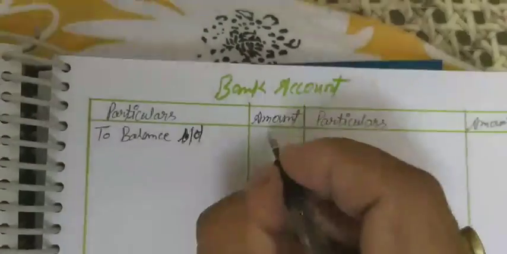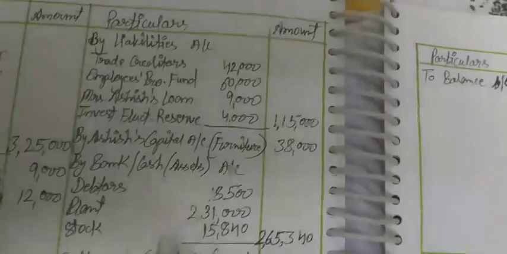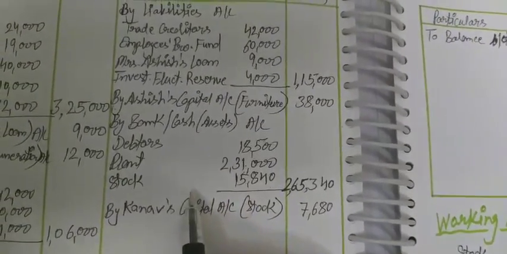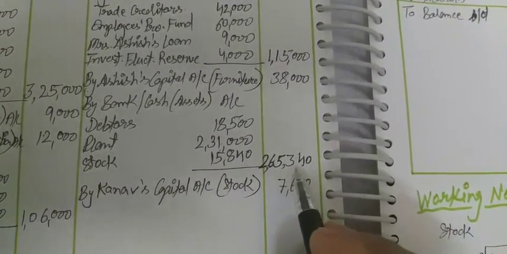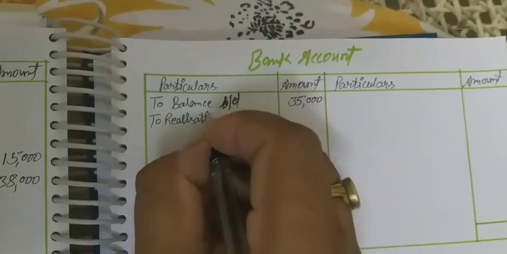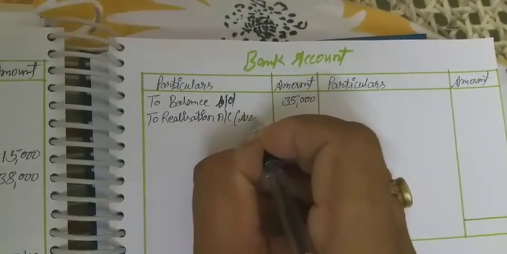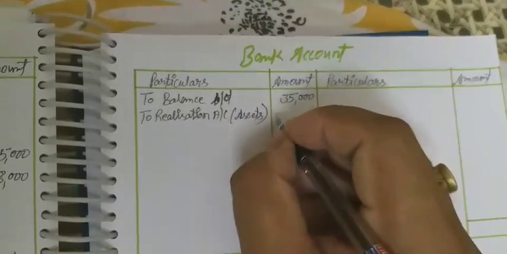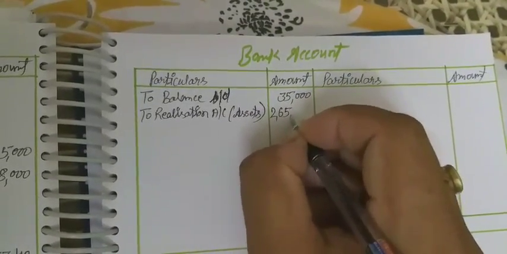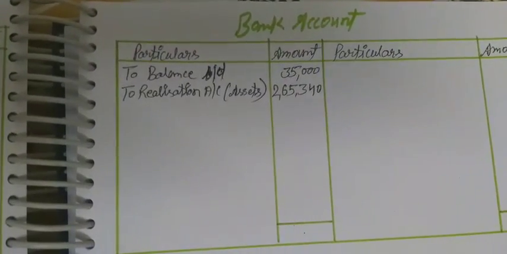So 35,000 we will record on the debit side, and the amount realized for assets, 2,65,340, to realization account, for assets, that is 2,65,340 rupees.